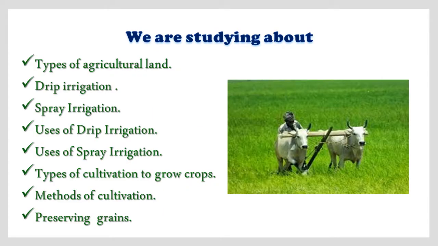Children, in the previous class we have studied about various stages of agriculture and from where we get the food: farm laborers, small scale farmers and large scale farmers. In today's class, we are going to learn about types of agricultural land, drip irrigation, spray irrigation, uses of drip irrigation, uses of spray irrigation, types of cultivation to grow crops, methods of cultivation, preserving grains. Let us discuss one by one in detail.